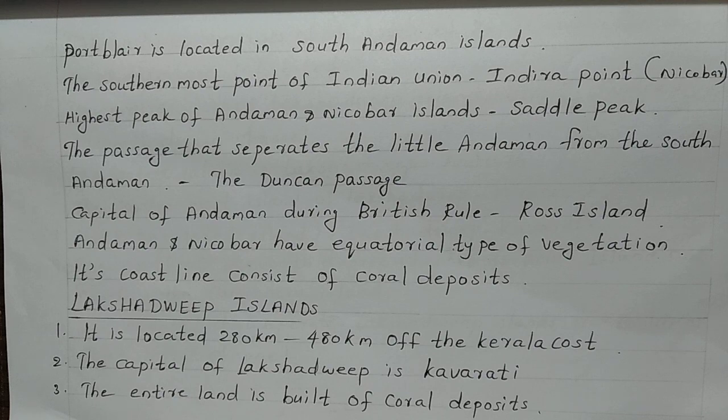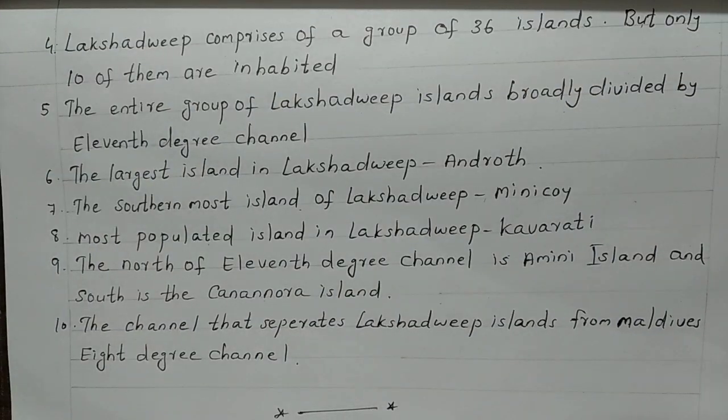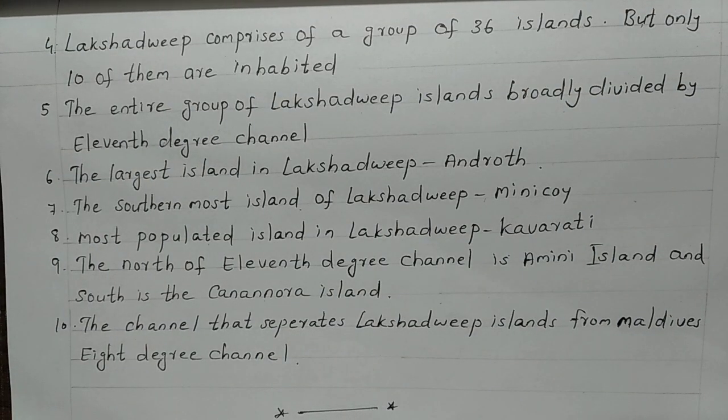Lakshadweep comprises of a group of 36 islands, but only 10 of them are inhabited.